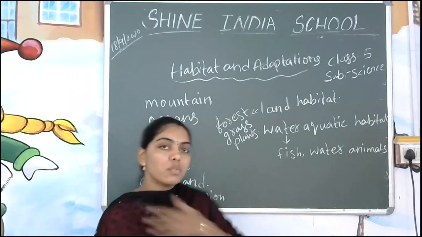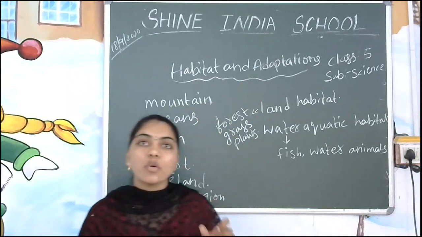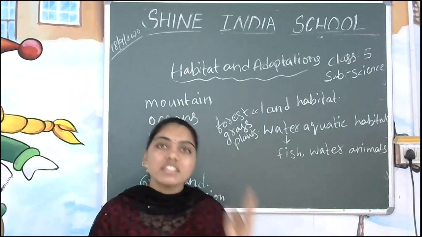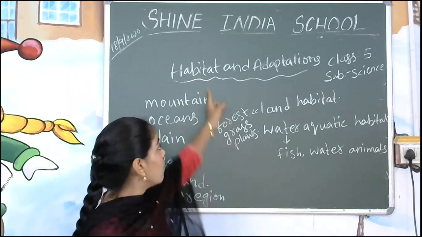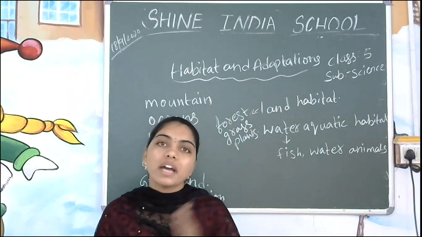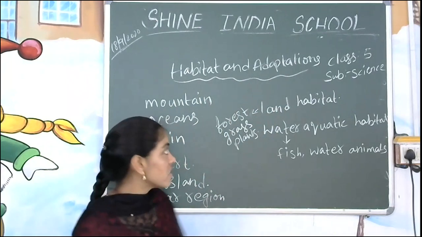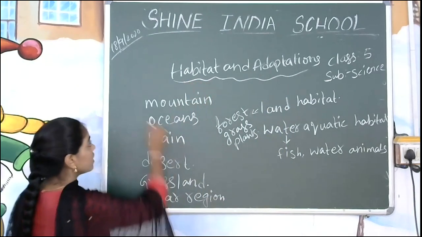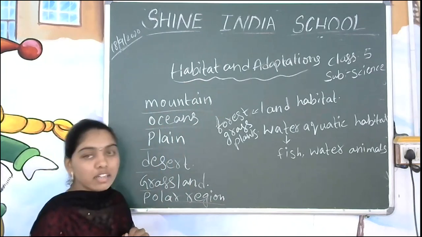Come back to the board. What is our topic first of all? Habitat and adaptations. We have learned what is meant by habitat, meaning what the condition is, what type of environment, where the food is getting, and all these things, according to which that animal is habituated and adapted to the climatic condition. Some animals will live in water, some on land, some especially in the deserts. Those conditions are called adaptations. The regions are mountains, oceans, plains, desert, grasslands as well as polar region.